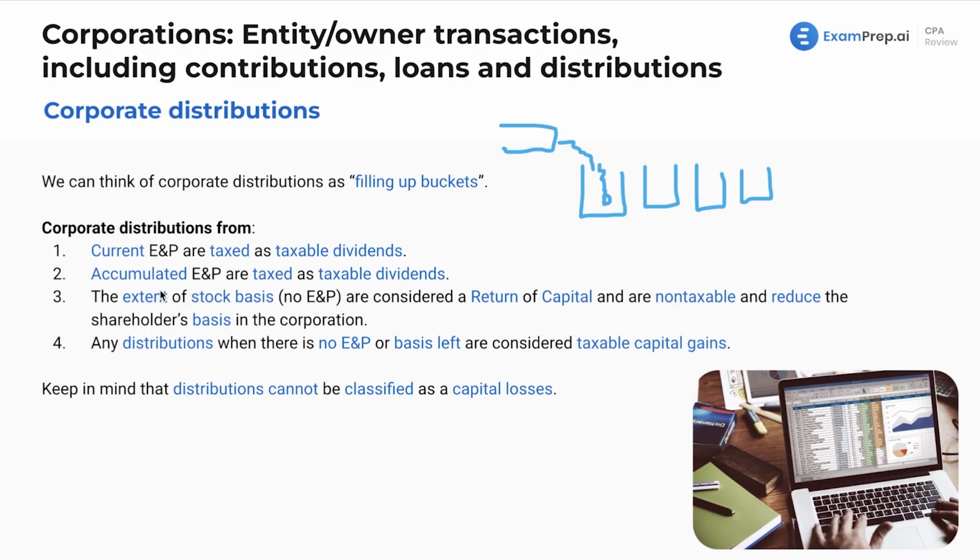Accumulated earnings and profits. Those are earnings and profits from last year, the year before, anything we've got in our vault of essentially retained earnings, but that's a financial accounting term. Overflow goes into the next bucket. If we've got enough to distribute there, then if we're continually distributing more, and this bucket gets filled up, so we don't have any amounts left from accumulated earnings and profits, we're going to overflow into the next bucket.